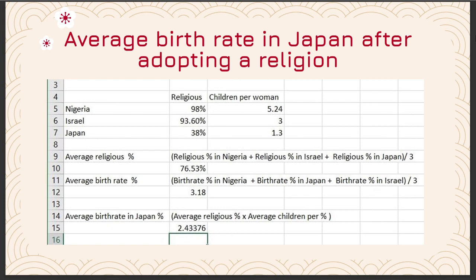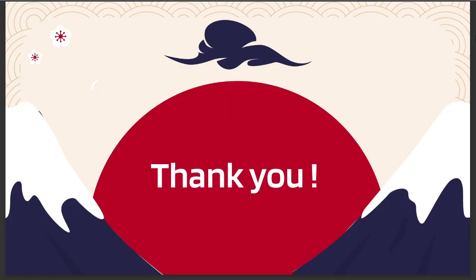And so this is the calculation for Japanese people after they adopt religion, which is 2.4, and that's a good figure because a country needs at least 2.1 children per woman, and Japan would now have 2.4 after they adopt religion. I think that's all from our team.